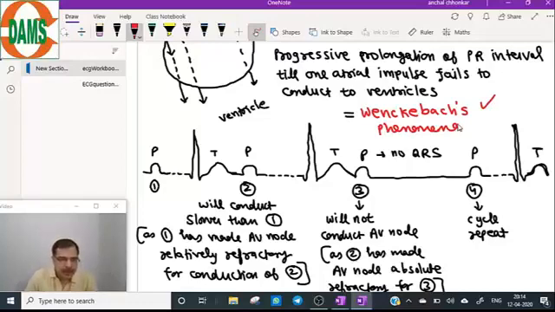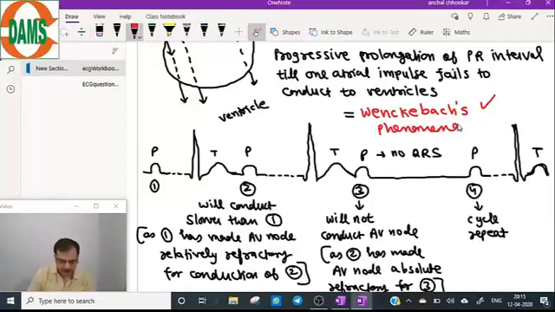So this is a Mobitz type 1 block. Now, any reason for recovery from refractoriness? Because of the gap from the third to the fourth one, the AV node will recover between the third and fourth.